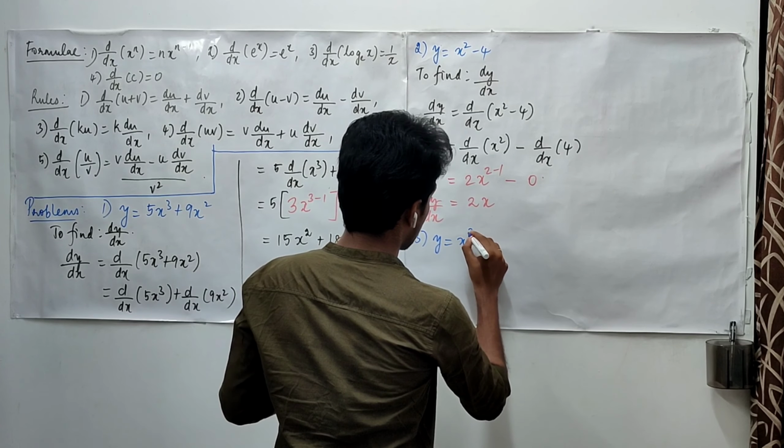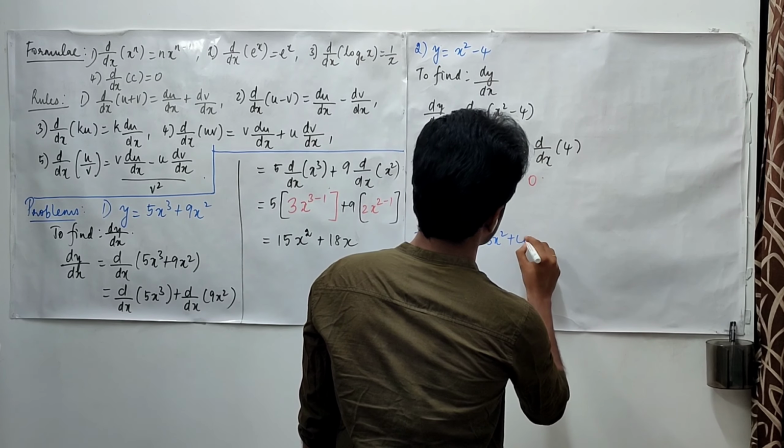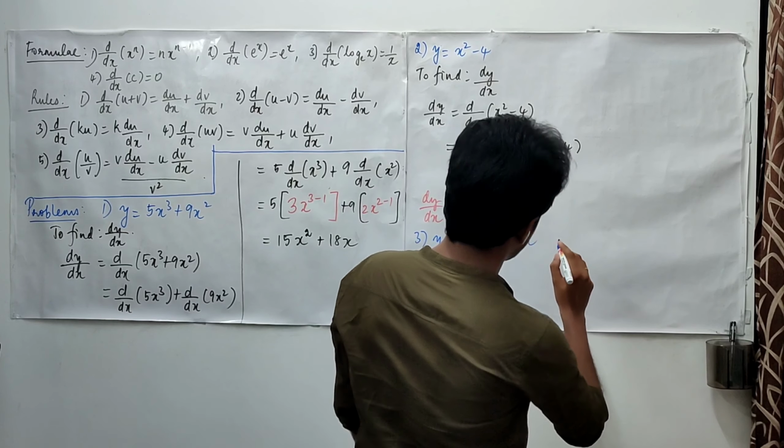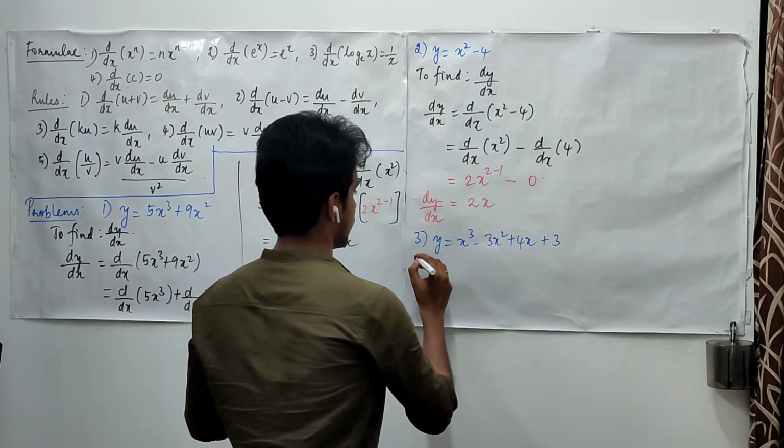y is x cube minus 3x square plus 4x plus 3. Here we need to find dy upon dx.